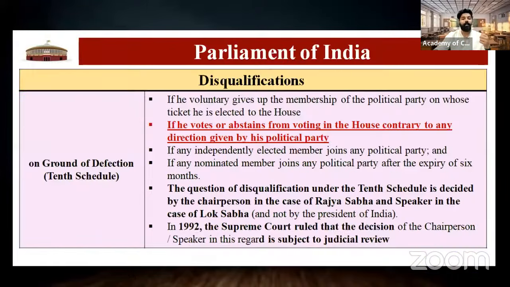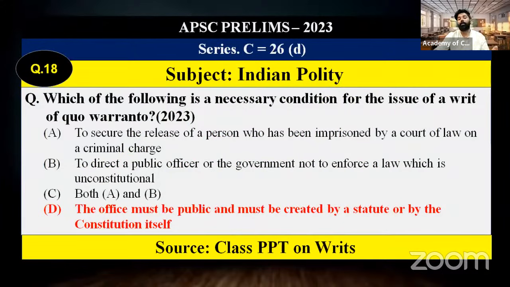The next one is regarding types of writs. The second question from the module, writs. Writs we have covered in the fundamental rights. Here the correct answer is option D.